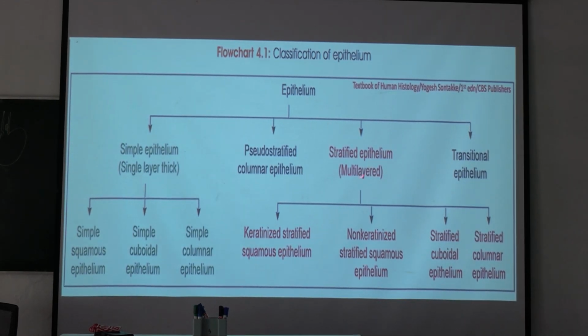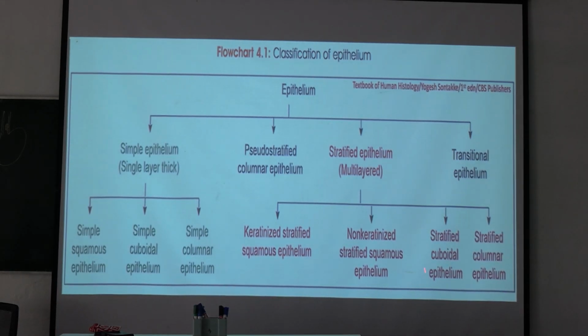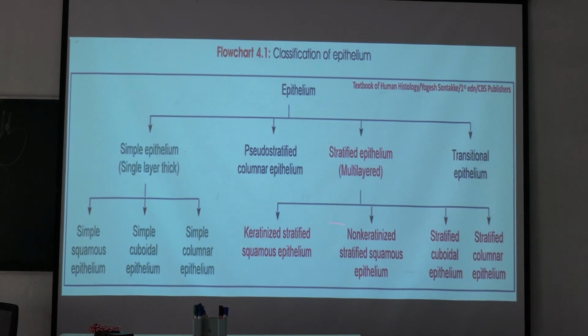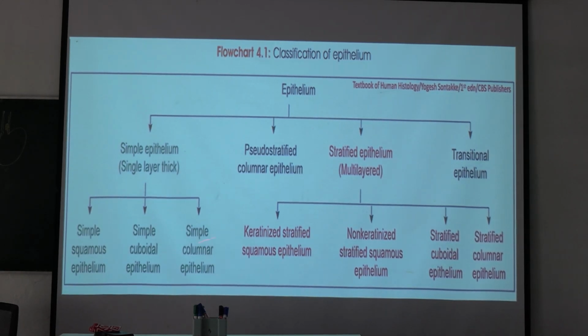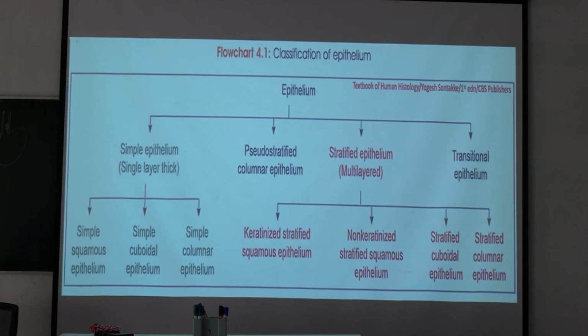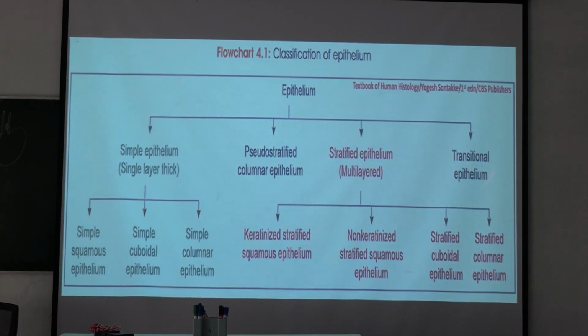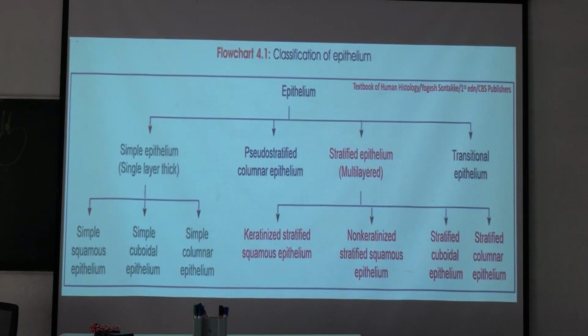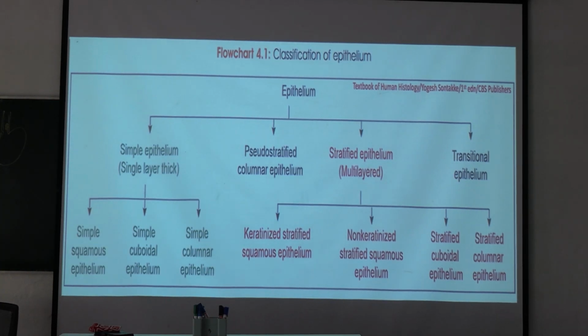It is multi-layered epithelium. It is again divided into three types: stratified squamous, stratified cuboidal, stratified columnar. Stratified squamous is again of two types: keratinized and non-keratinized stratified squamous epithelium. Okay, understood? Next, another special type of epithelium present in our body is transitional epithelium, also known as urothelium. It is present in our urinary tract: the calyces of our kidney, ureter, urinary bladder, and part of the urethra.